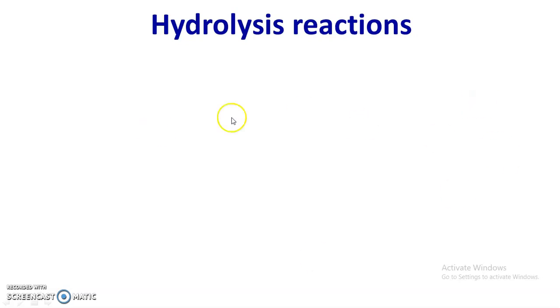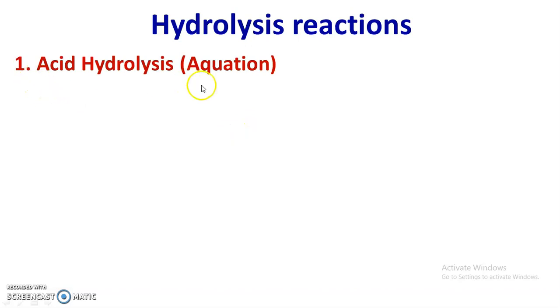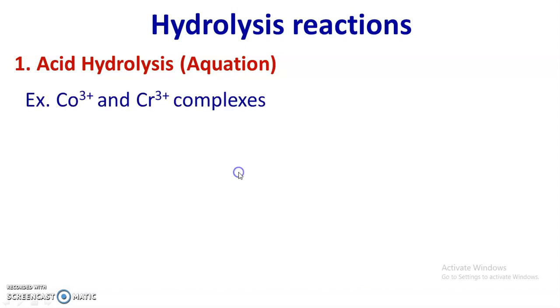The meaning of this is, when there is a replacement of a ligand by water, then it is acid hydrolysis, and when there is a replacement of any ligand by OH minus, that is hydroxo ligand, then it will be base hydrolysis. So first of all, we are going to discuss acid hydrolysis. It is also called aquation reaction. This aquation reaction is common in complexes containing cobalt 3 or chromium 3 metal ions.